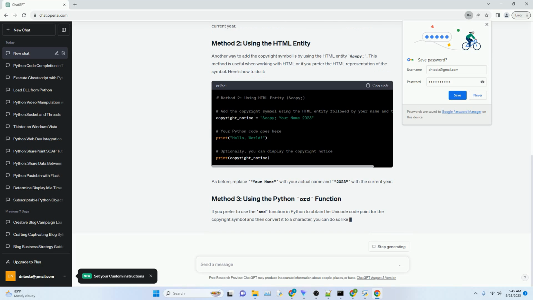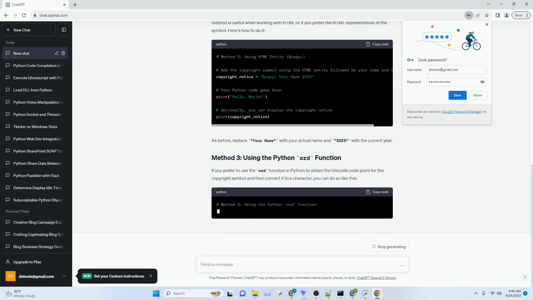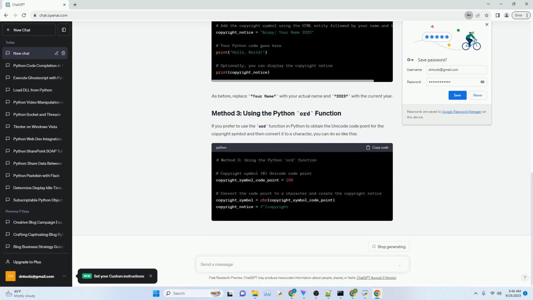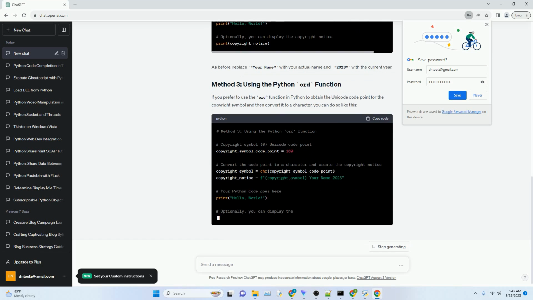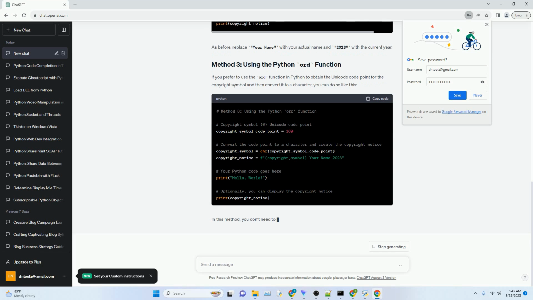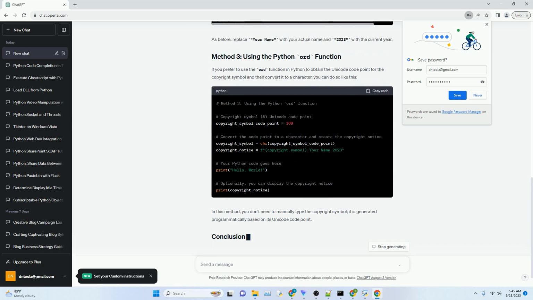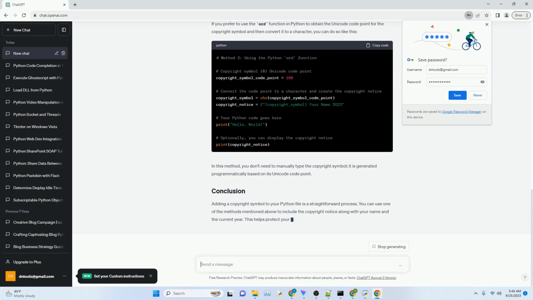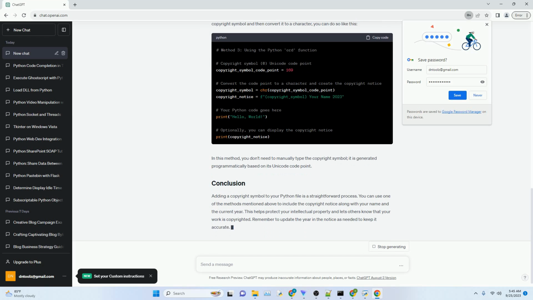Another way to add the copyright symbol is by using the HTML entity &copy. This method is useful when working with HTML, or if you prefer the HTML representation of the symbol. Here's how to do it. As before, replace your name with your actual name and 2023 with the current year.